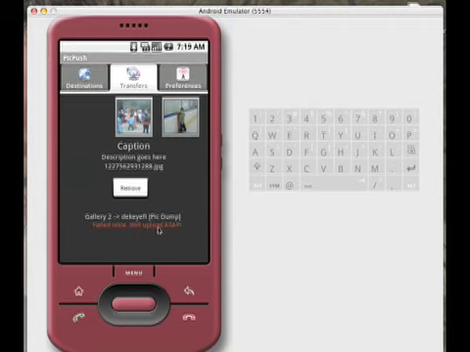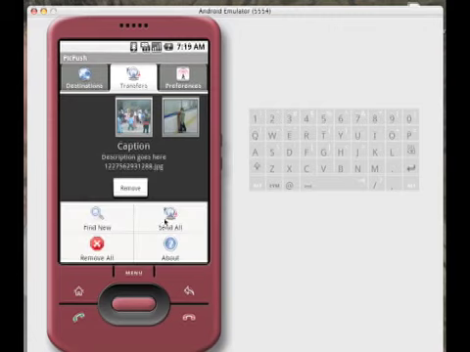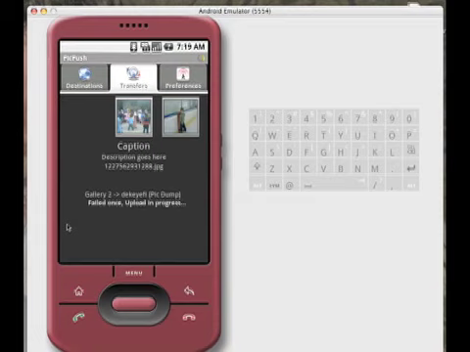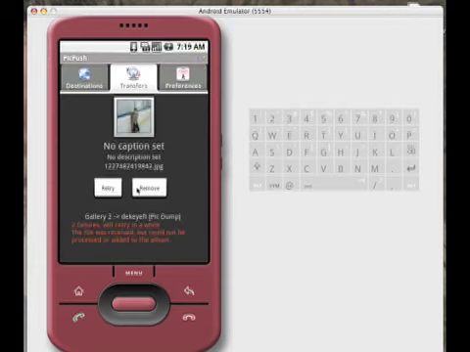Retry will retry and send this, obviously enough. I'll click that. Now it says it'll upload ASAP, so it's just waiting for the background service to kick in and upload the picture. But let's force it just by clicking this send all. And it failed again, obviously. So now at this point you have the same options again, retry or remove.